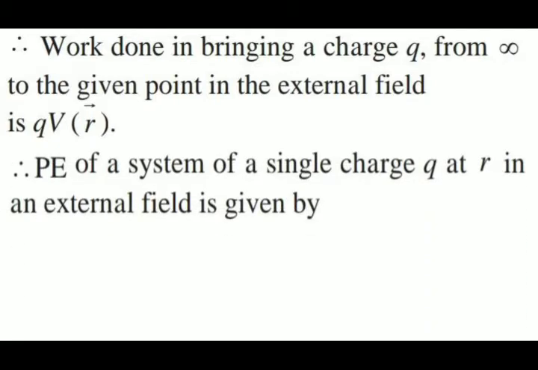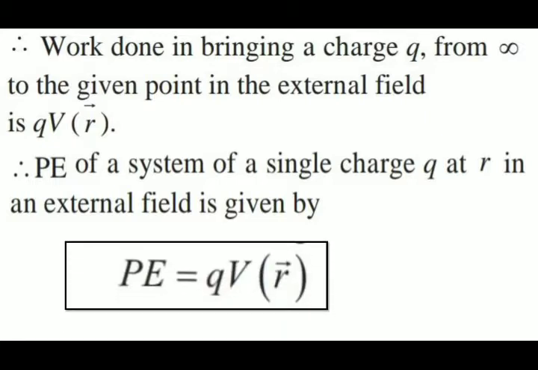Therefore, the potential energy of a system of a single charge Q at R in an external field is given by PE is equal to QV(R), that is charge into potential. Basically potential energy is nothing but charge into potential at vector R. Label this as equation number 3.